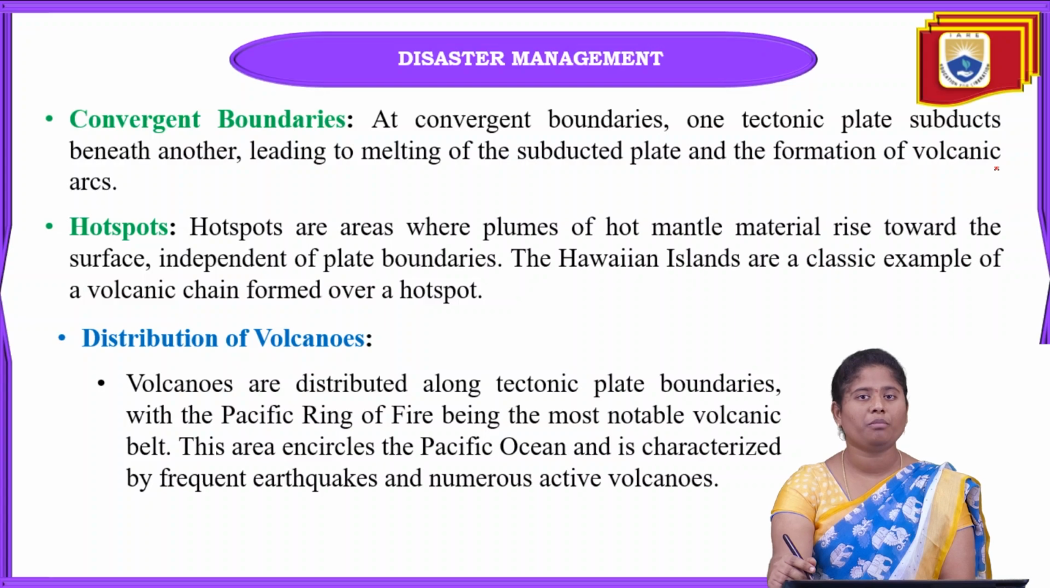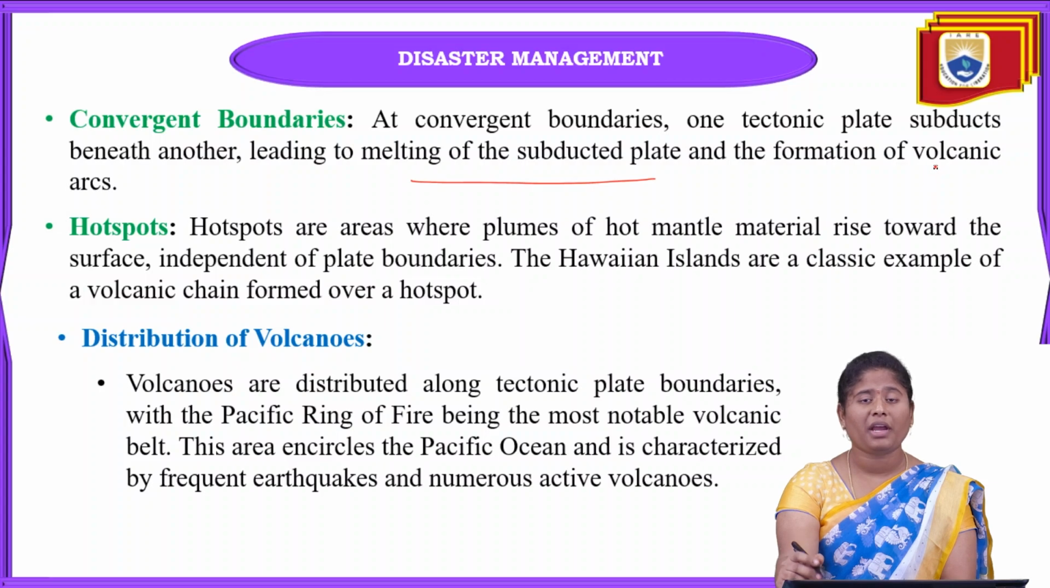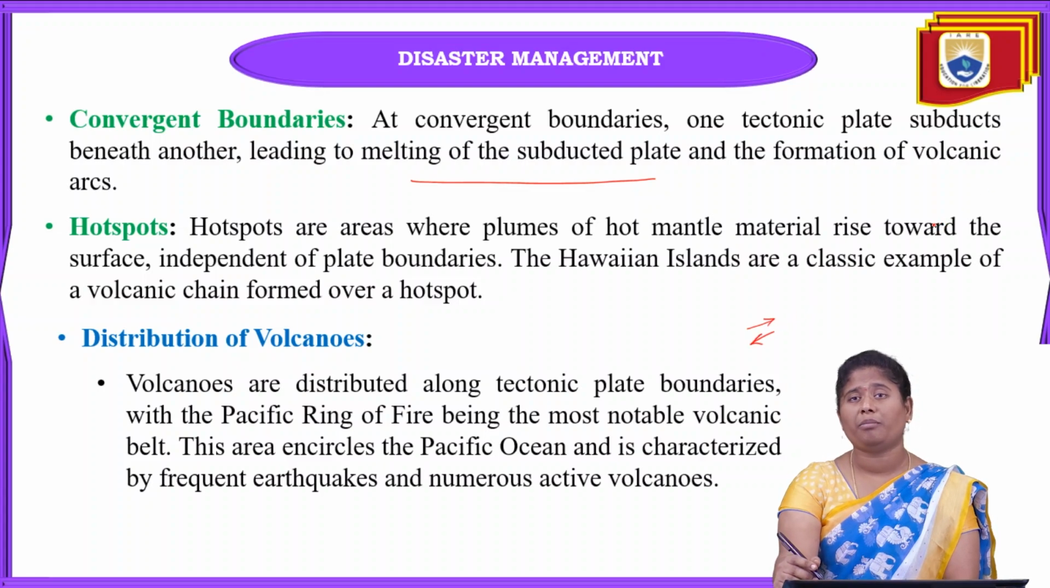Next is convergent boundaries. Here, one tectonic plate subducts beneath another. That leads to the melting of the subducted plate, and then we see the formation of volcanic arcs. In convergent boundaries, when tectonic plates move like this, melting of the subducted plate is a must, and then only there will be formation of volcanic arcs.